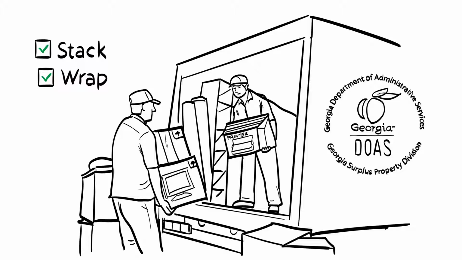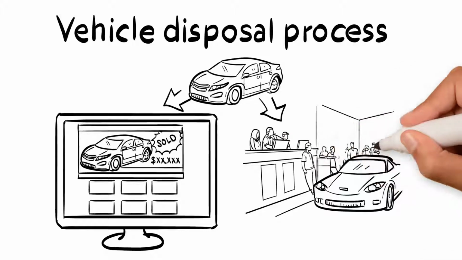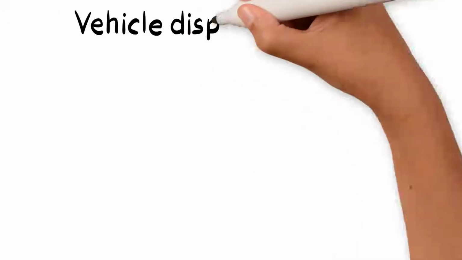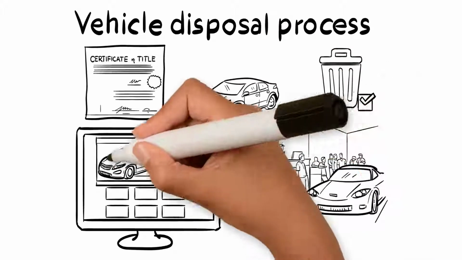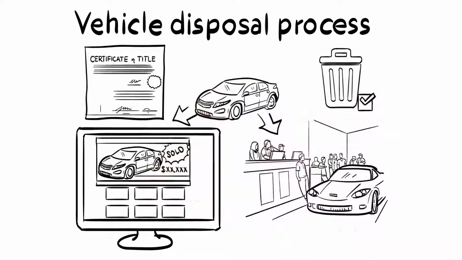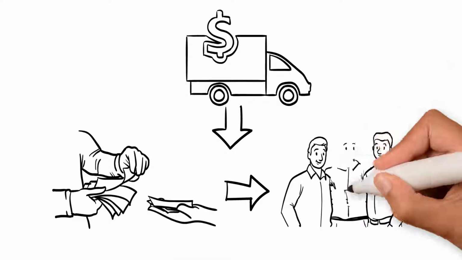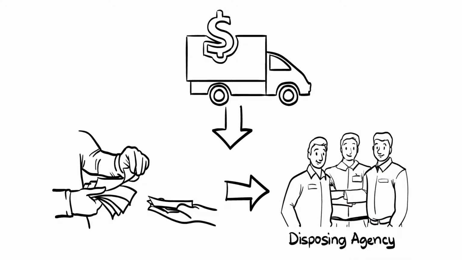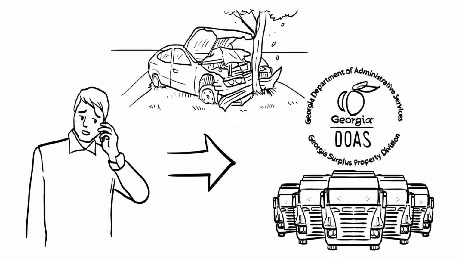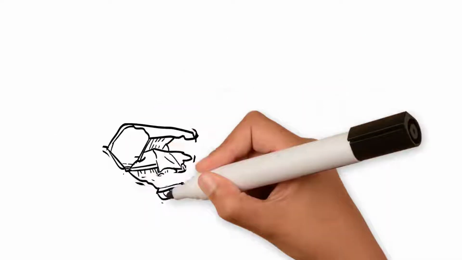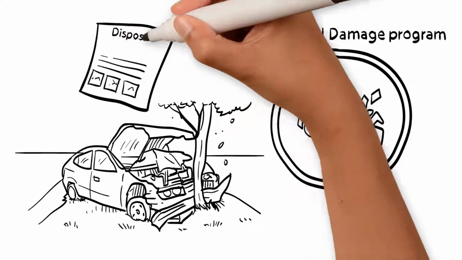Now, let's take a look at the asset flow involved in the vehicle disposal process. Vehicles can be sold on site or sent off to an auto auction vendor. Regardless of the method, you must have the original title before we can process the disposal. All state markings and the license plate must be removed. Any transportation costs will need to be paid for by the disposing agency. If the vehicle had been in an accident, please contact DOAS Fleet Management to verify if it is covered under the state's auto physical damage program. If it is, you will receive disposal instructions from them.